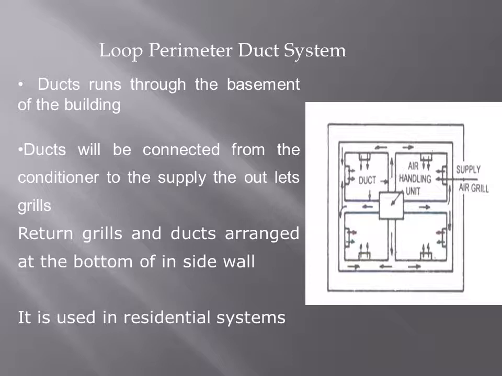You can see the arrow marks. This is just a line diagram showing only one view of the total 3D arrangement. It is a residential space, and we use this system for residential purposes.